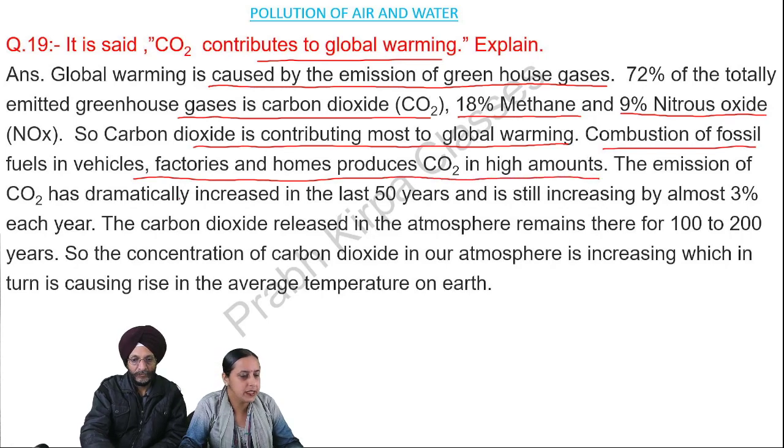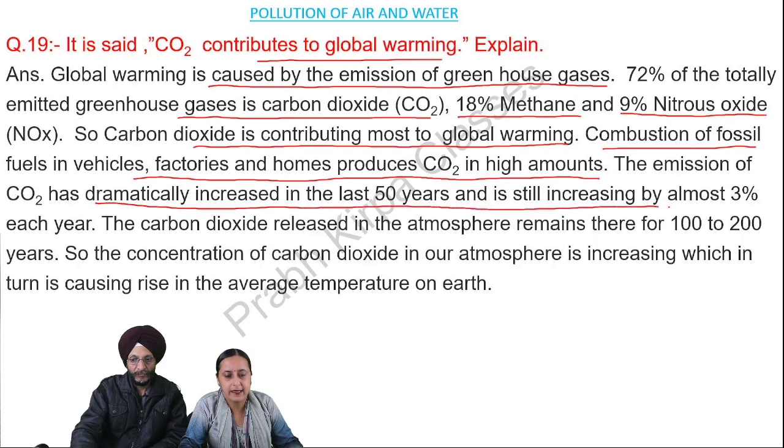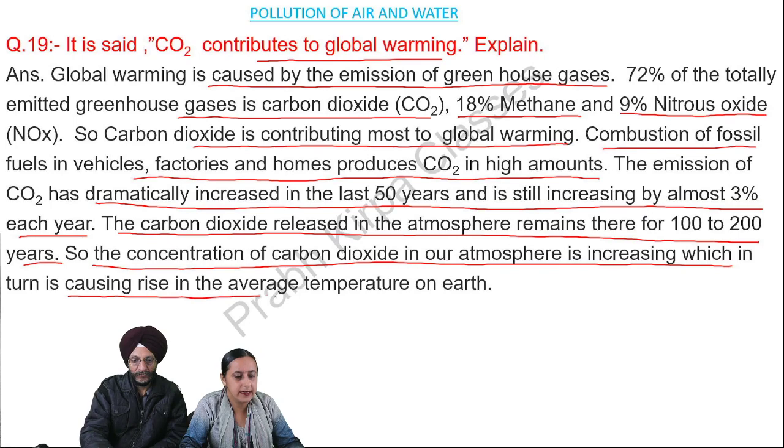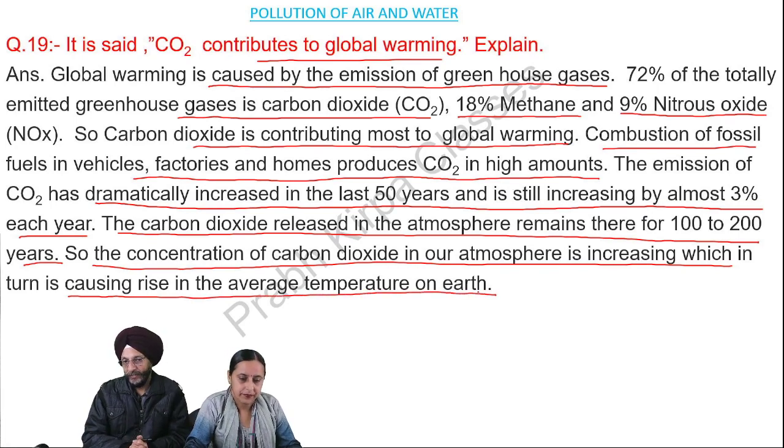The emission of CO2 has dramatically increased in the last 50 years and is still increasing by almost 3% each year. The carbon dioxide released in the atmosphere remains there for 100 to 200 years. So, the concentration of carbon dioxide in our atmosphere is increasing, which in turn is causing a rise in the average temperature on Earth. So we now have the question before us whether carbon dioxide contributes to global warming.